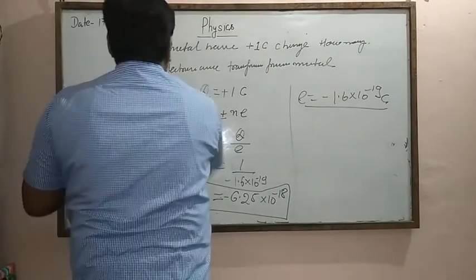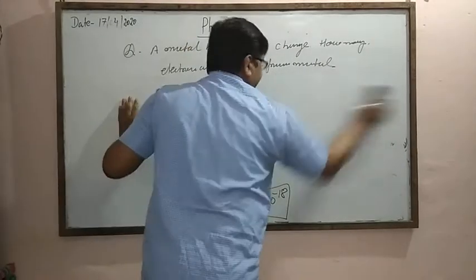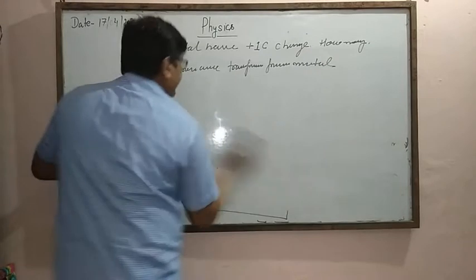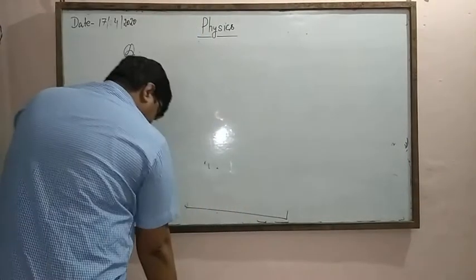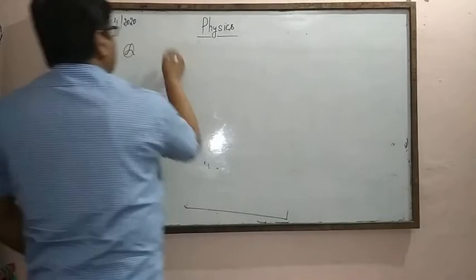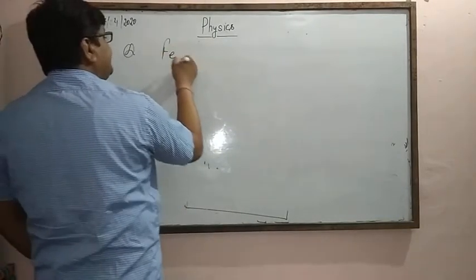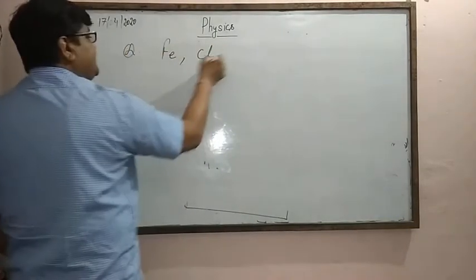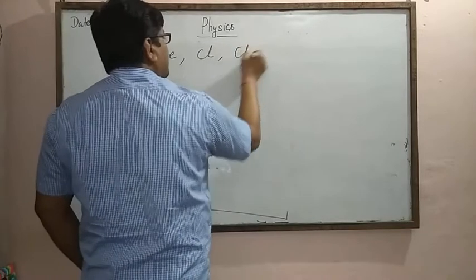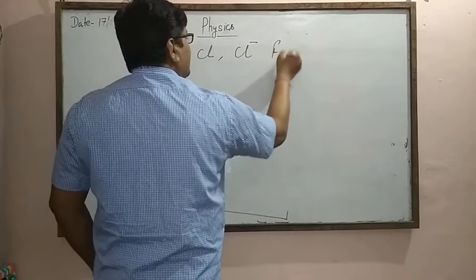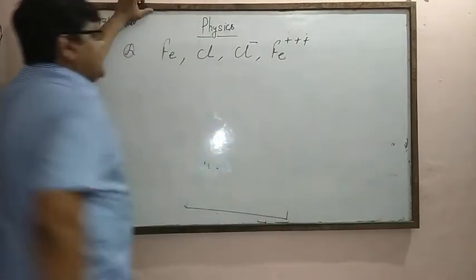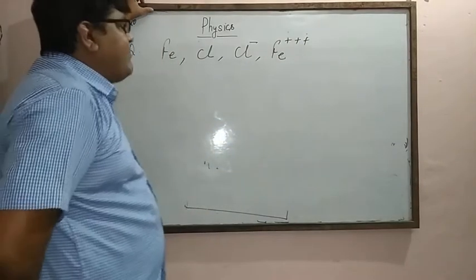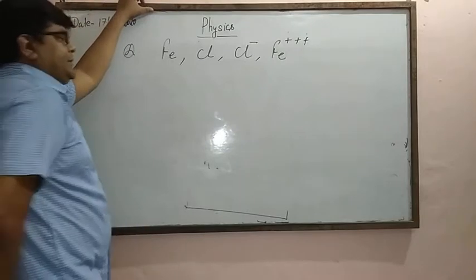Another example: some metals, given in the question, iron and chlorine, some ions, Cl minus and Fe plus. The question arises, which ion has the maximum number of electrons?